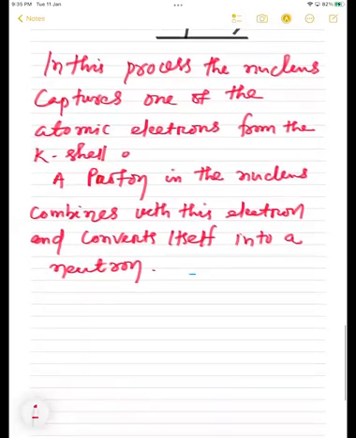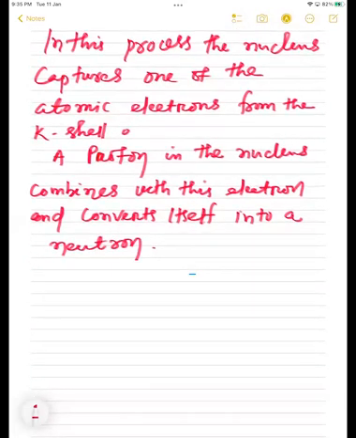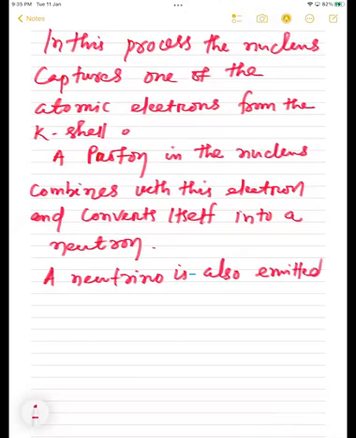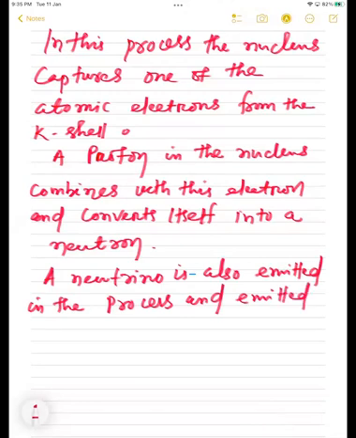And a neutrino is also emitted in this process, right? If a 2 mark question comes in your notes, then you have to write this much. A neutrino is also emitted in the process and is emitted from the nucleus, right?